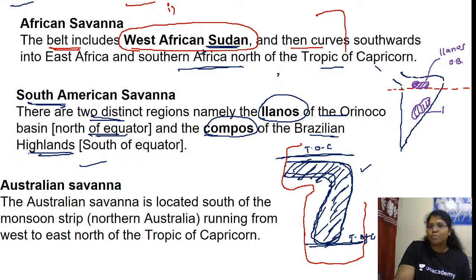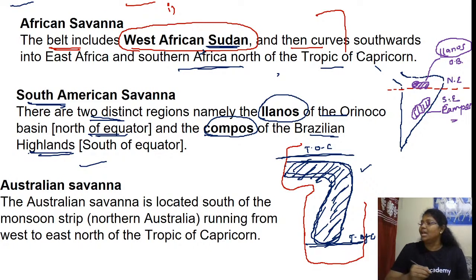So these two places, Campos of Brazilian highland and Llanuras of Orinoco Basin, South America experiences. One is north of the equator and this is south of the equator. Is this clear? Are you able to follow? So this is a savanna type, and now the Australian savanna.